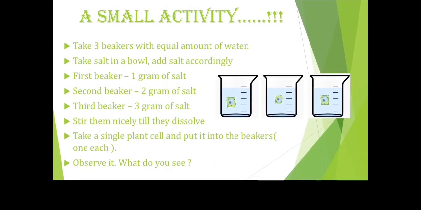Here I have a small activity for you, but this is really hard for students like you to try, but this will lead you to an important topic. Okay, so we have to take 3 beakers with equal amount of water, take salt in a bowl and add it accordingly, as I say, in these 3 beakers. In the first beaker, add 1 gram of salt. In the second beaker, 2 grams of salt, whereas in the third beaker, 3 grams of salt. Mix them nicely and take a single plant cell and put it into the beakers, one each. So there should be only one in each of the beakers. So now let's observe and see what happens.